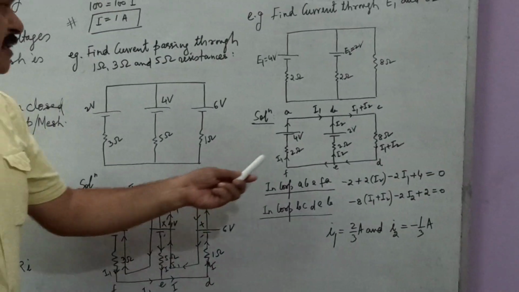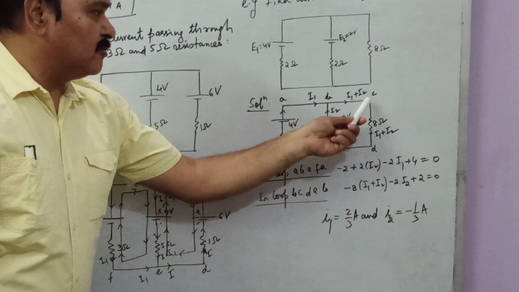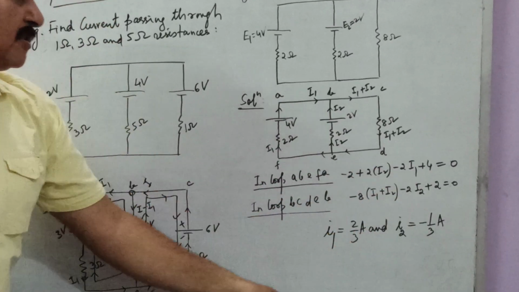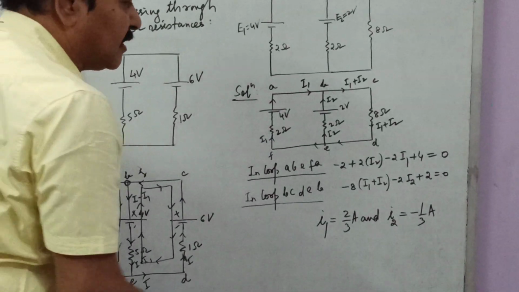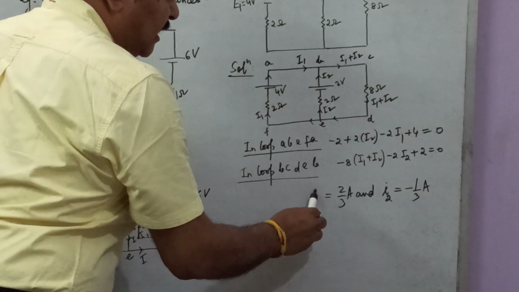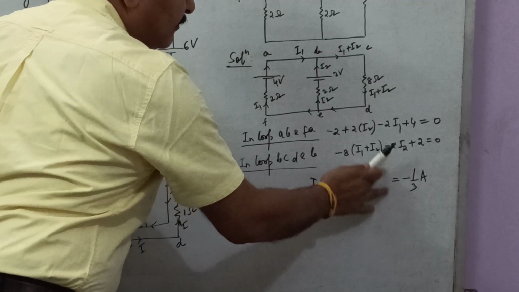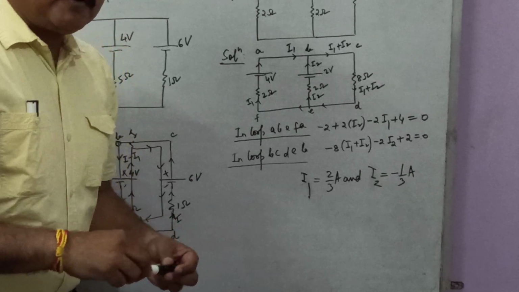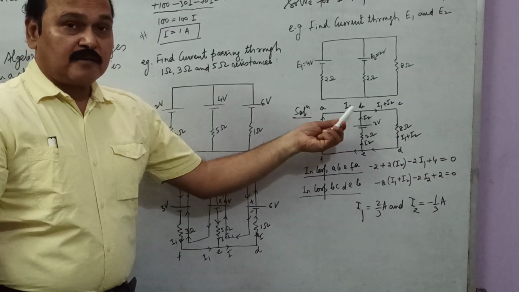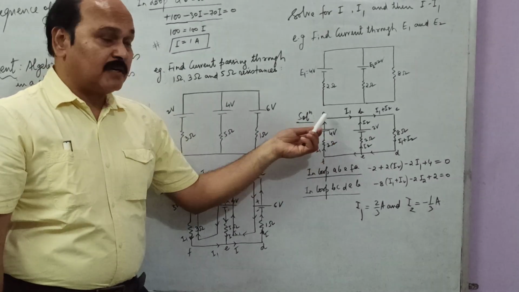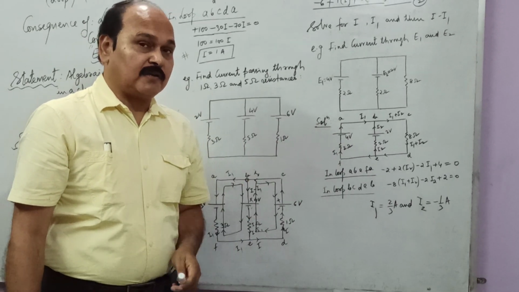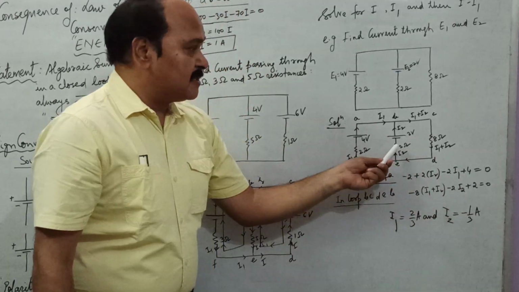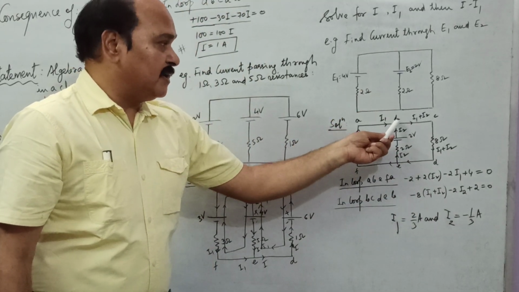Applying this rule. And in this loop B, C, D, E, B, we apply KVL. We get this relation. We solve both the equations for I1 and I2, and what do we get? We get I1 as 2 by 3, and we get I2 as minus 1 by 3. This simply means the direction of current I1 which is marked by us is the correct direction of current. But this I2 which is coming out to be minus 1 by 3 is actually not in this direction, it is in fact moving in this direction.